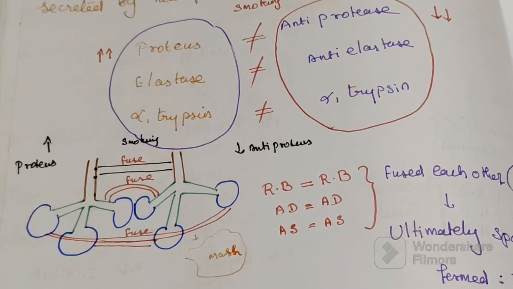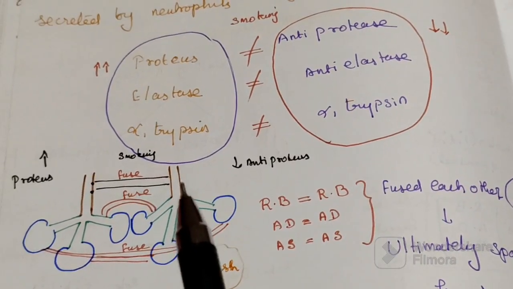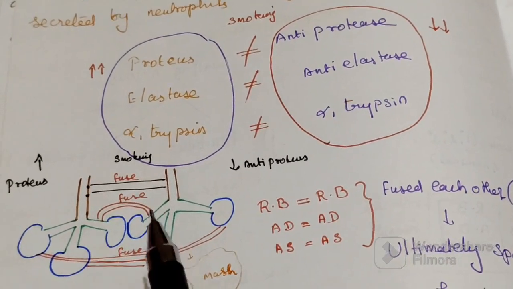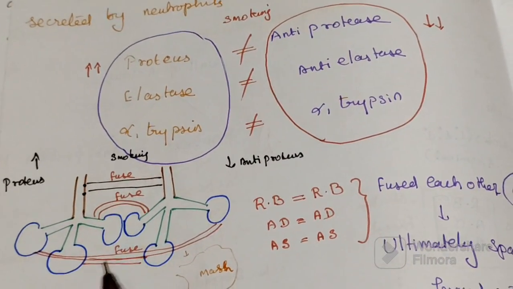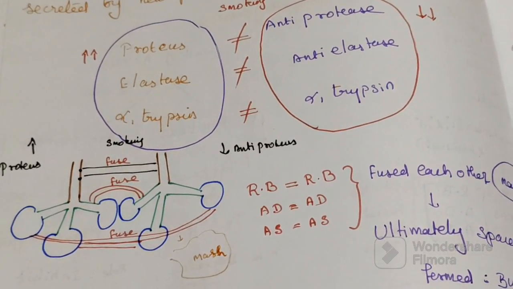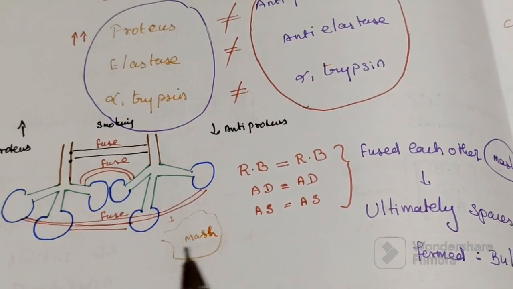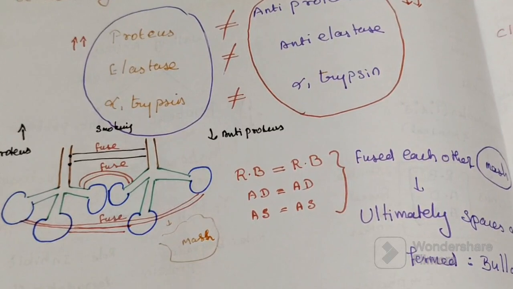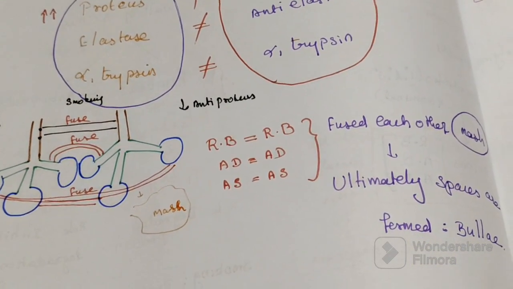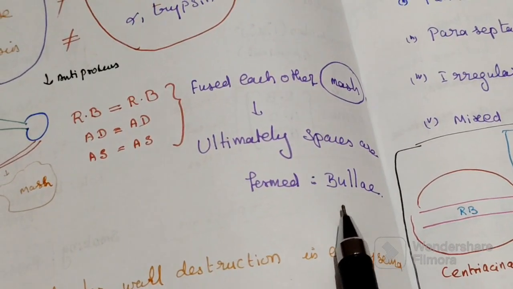The respiratory bronchioles fuse with each other. These alveolar ducts fuse with each other. These alveolar sacs fuse with each other. Correspondingly, they just fuse into a mass. So ultimately big spaces are formed, which are known as bullae.